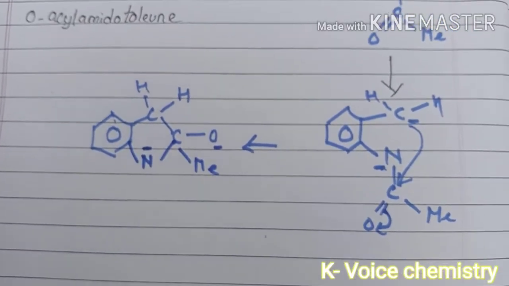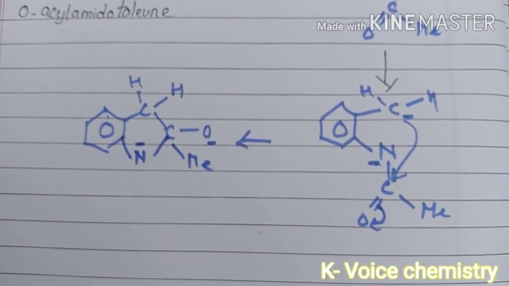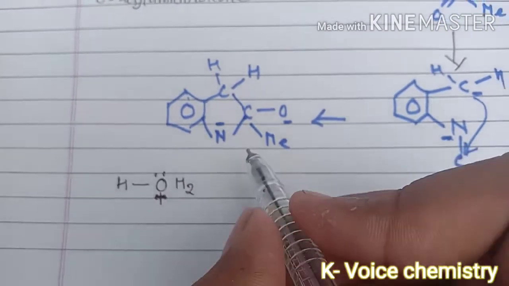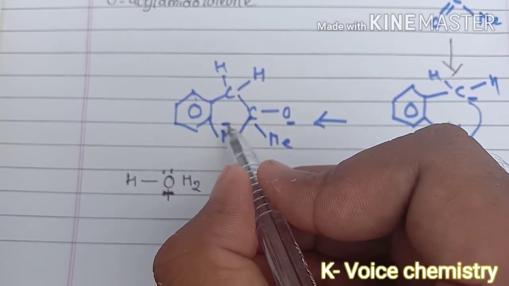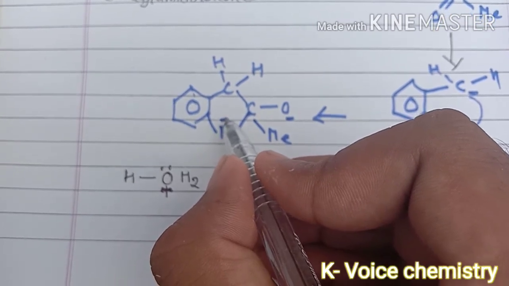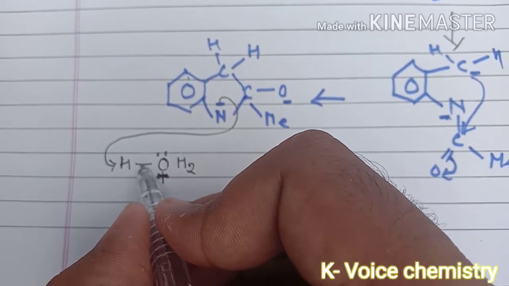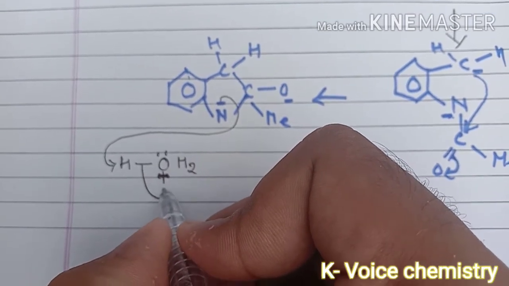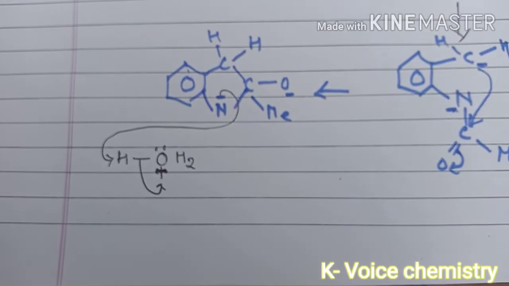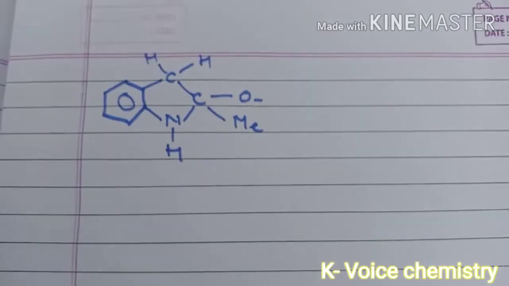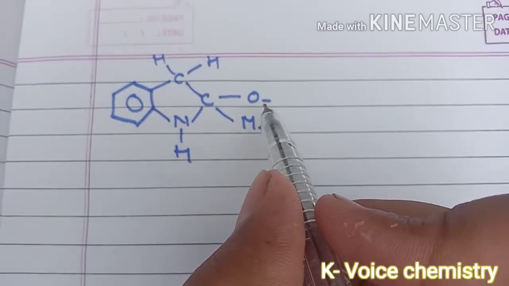Now what will happen? In the presence of H3O+, this electron rich nitrogen will donate its electron, and the electron from this bond will be shifted towards this oxygen atom, and we will have a structure something like this. Please check the structure.